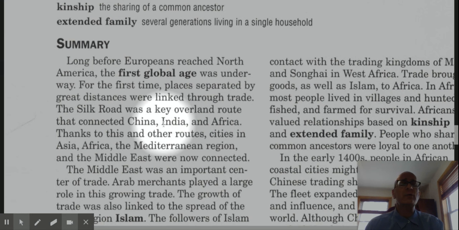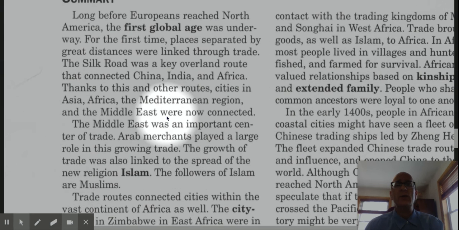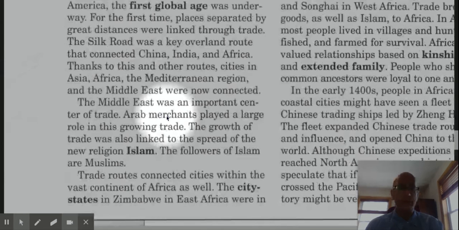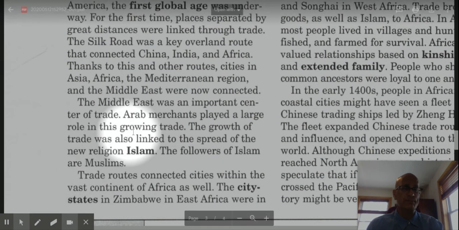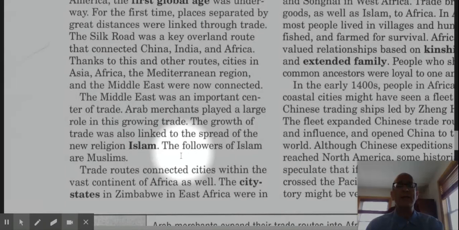Thanks to this and other routes, cities in Asia, Africa, and the Mediterranean region and the Middle East were now connected. The Middle East was an important center of trade. Arab merchants played a large role in this growing trade, and the growth of trade was also linked to the spread of the new religion, Islam. The followers of Islam are called Muslims. So the name of the religion is Islam, and people who practice Islam are called Muslims. Okay? Trade routes connected cities within the vast continent of Africa as well.